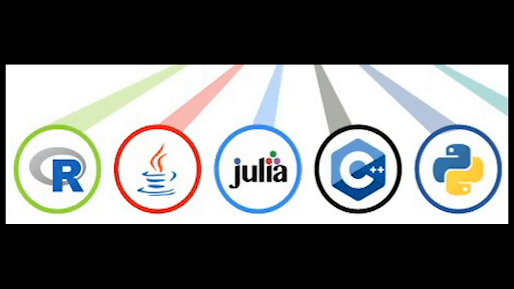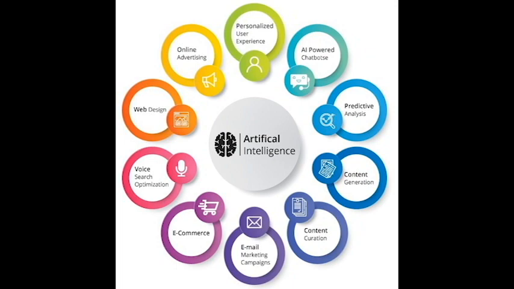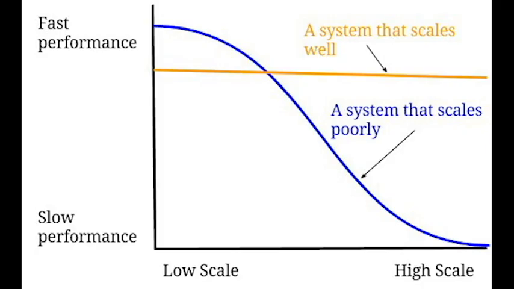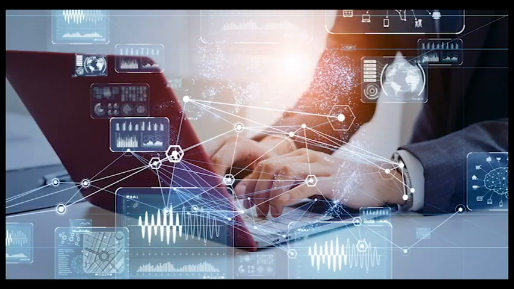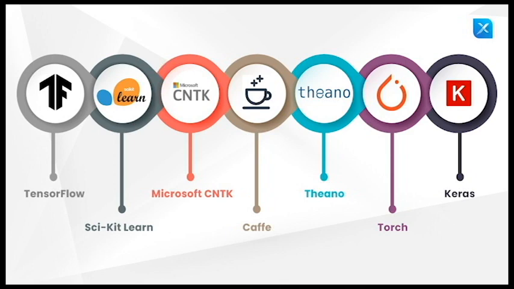Choosing the right programming language for AI development. The best programming language for AI development depends on the specific needs of the project. Some factors to consider include the type of AI application being developed, the performance and scalability requirements of the application, the developer's skills and experience, and the availability of libraries and frameworks for the chosen language.